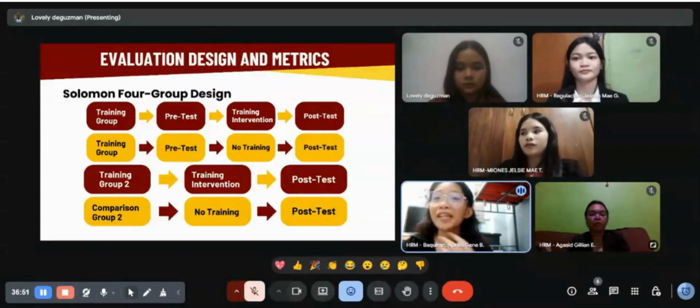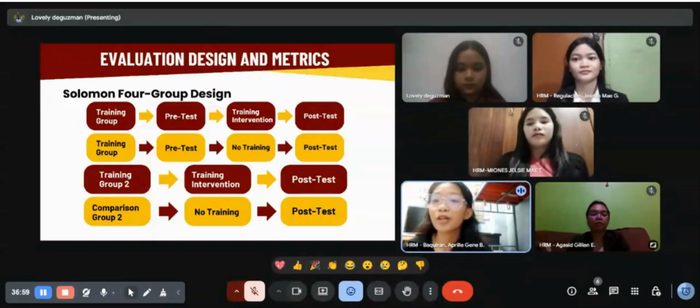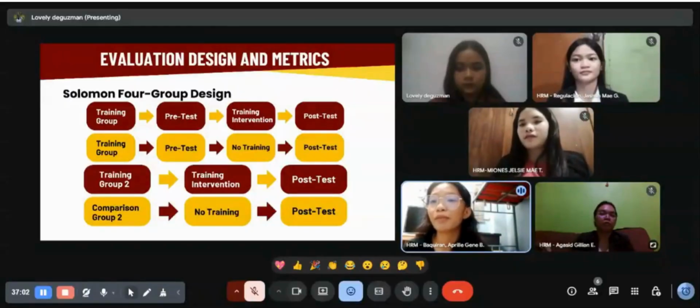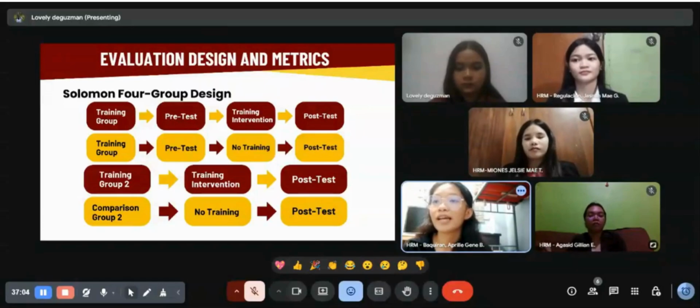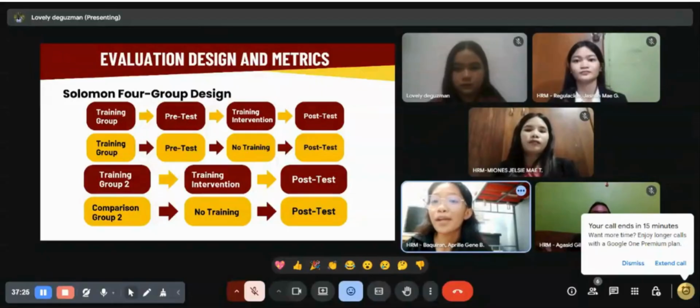There are a number of factors to take into account while selecting an assessment design. First, of course, is the company's budget and resources, as more complex designs demand more money, time, and personnel. Second, the evaluation's objective. If it's merely to assess learning, then straightforward designs might be sufficient. But if it's to demonstrate business benefit, more robust designs are required. Third, since certain ideas are too complex to apply in realistic settings, practicality should also be taken into account.